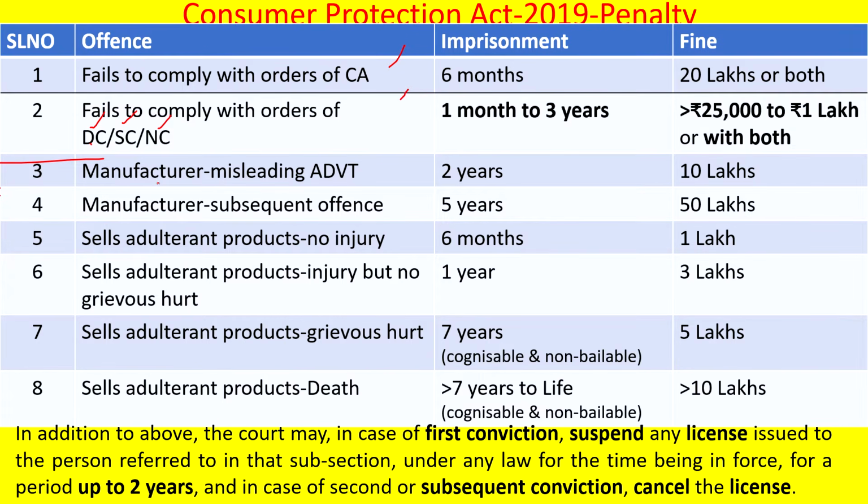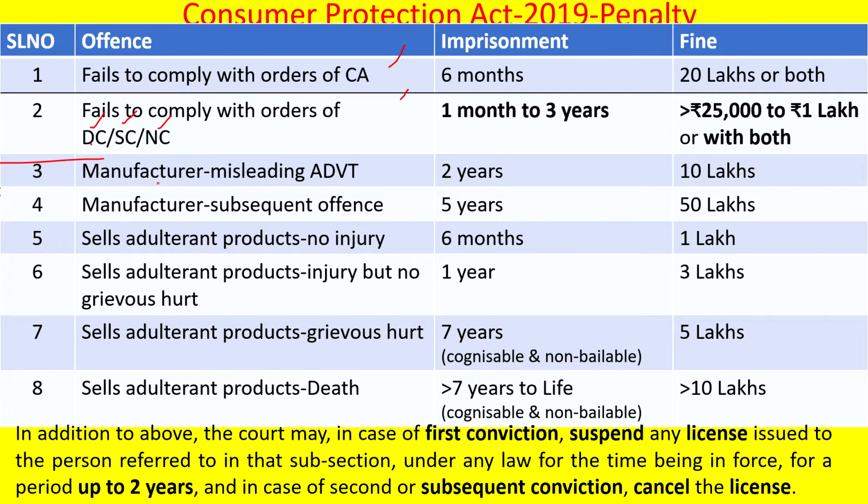And the manufacturer also, if he misleads through misleading advertisements, if he portrays them on TV or otherwise, in such a case imprisonment of 2 years can be imposed, and a fine of up to 10 lakhs. Say, for example, if he has done a misleading advertisement and has been imposed 2 years of imprisonment, and subsequently he continues to do the same mistake, then 5 years imprisonment will be imposed, and a fine of up to 50 lakhs can be imposed if he repeats the offence.